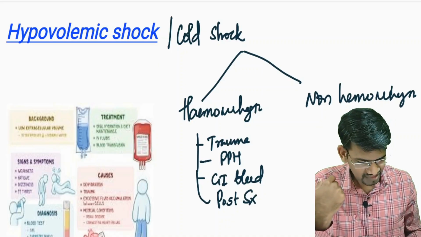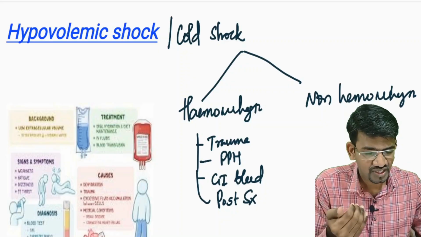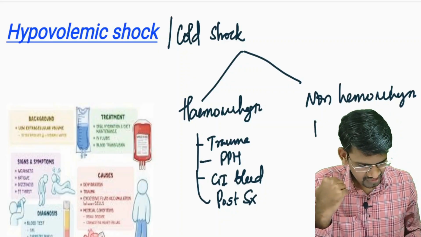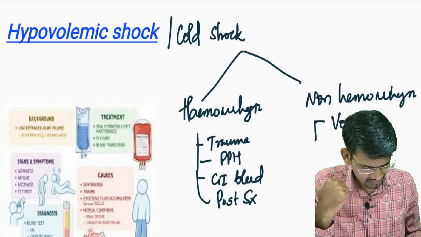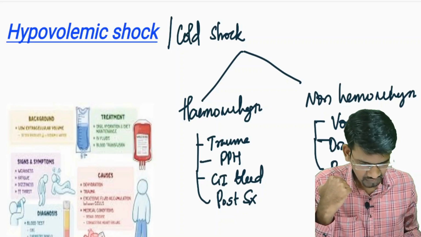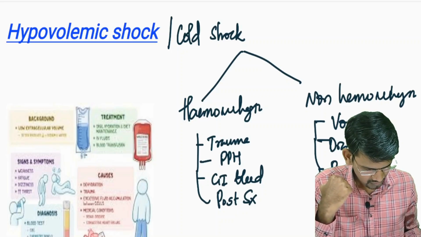And in non-hemorrhagic shock, the body fluid volume is reduced automatically, leading to hypovolemia. Here the conditions are like recurrent or heavy vomiting, diarrhea, burns, pleural effusion, then ascites.